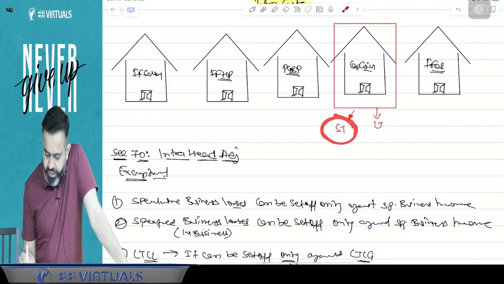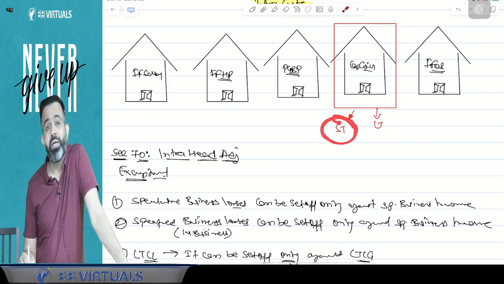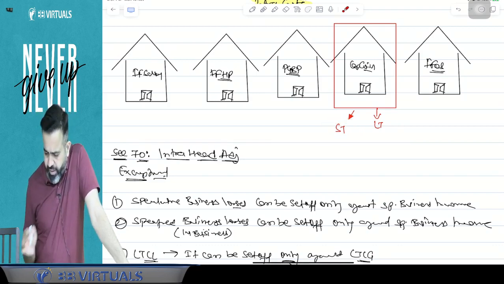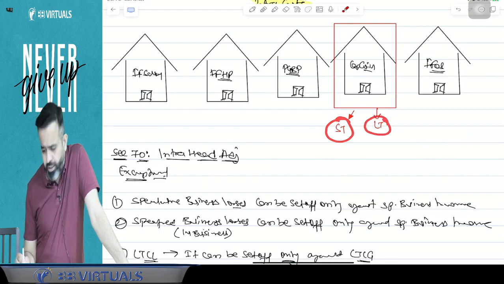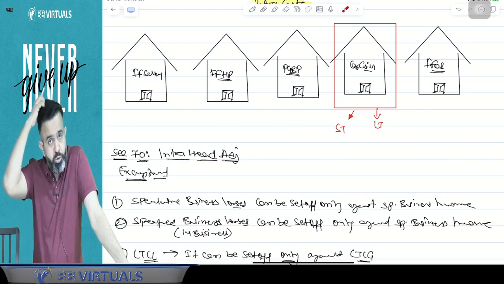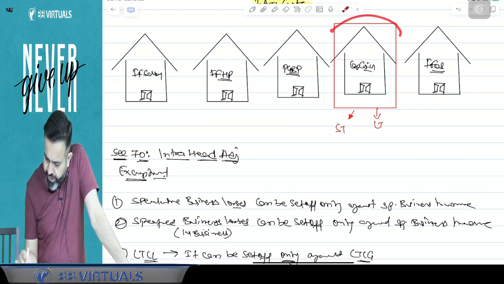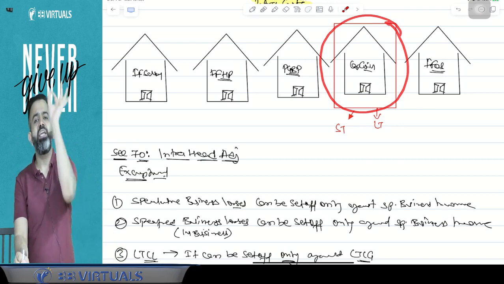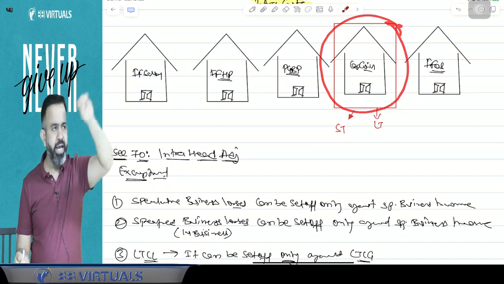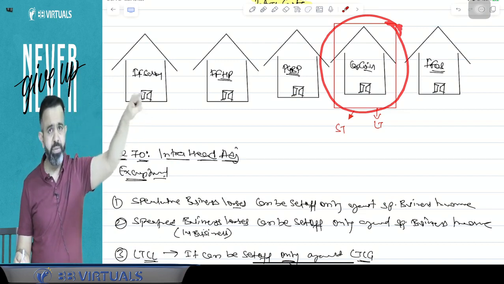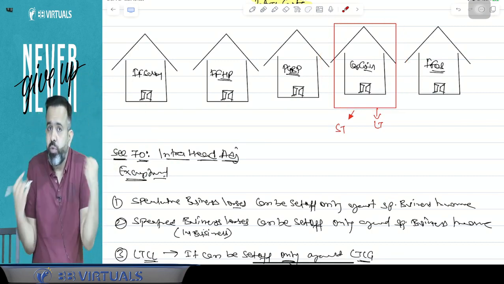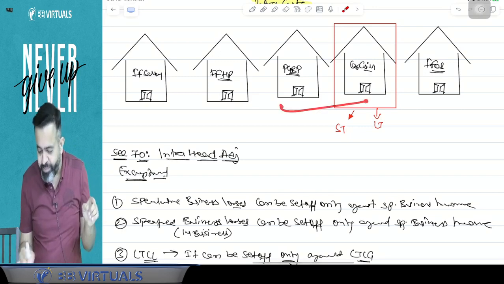If there is a short term capital loss, it can be set off against only short term capital gain or long term capital gain. It means, guys, can I say that this short term or long term capital loss cannot be set off against any other head income? No, not possible. It means you can understand that this capital gain head is basically an Ambani family. Big brother can help the younger brother, but younger brother cannot help the big brother. And one more point, guys, you and me, we are poor people. We cannot help this family.